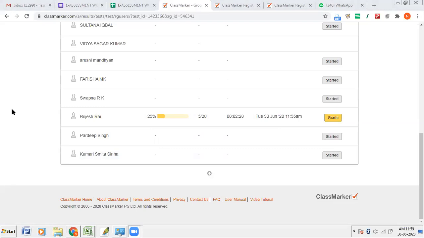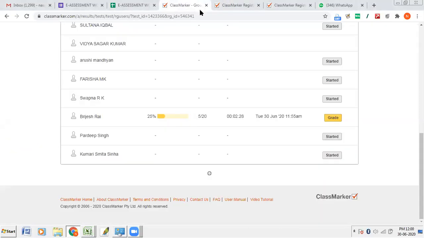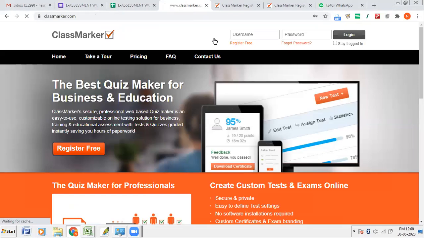Hello. Yes, ma'am. Sir, I am Arul Selvi. Sir, I have registered with the code given by you. But the message comes saying you cannot register to take your test without your unique registration code. Okay, how did you register? You have given one number, no sir, in the chat box. Okay, ma'am, forget about the chat box. In WhatsApp I shared, no? Okay, I will check it now.